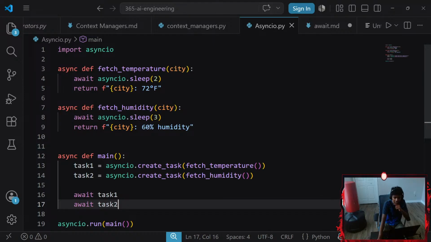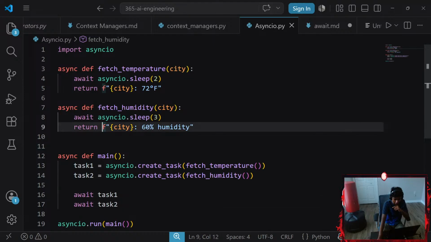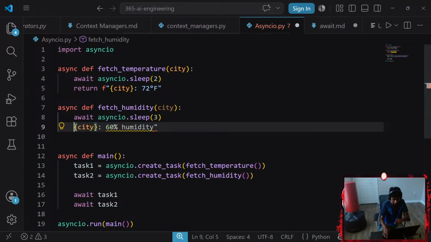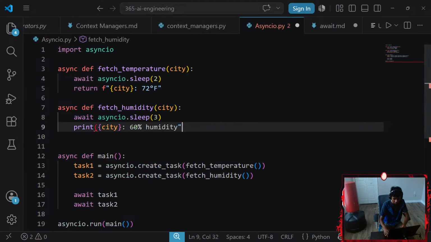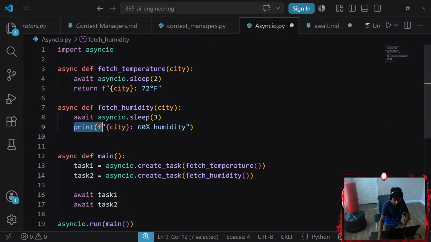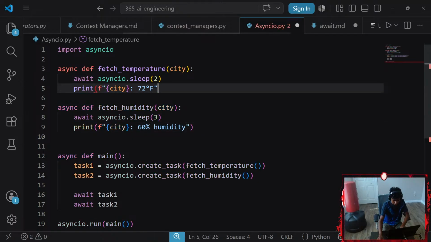Maybe because I returned it and I didn't print it. You know what would have actually worked? If instead of returning, I printed this stuff with an F string. Now I'm going to do the same exact thing here, and I'm going to paste it here. And this is what would really work.